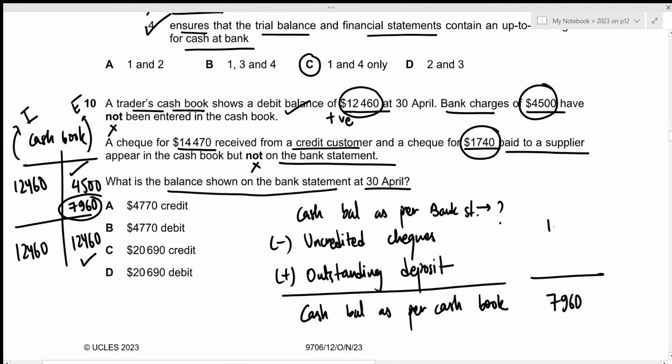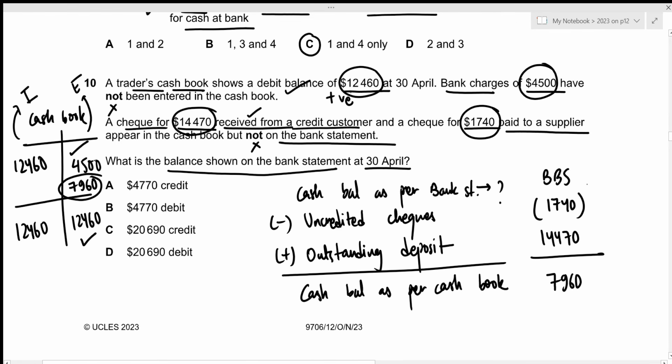So 1,740 will act as our uncredited check. We need to subtract it. Then we have the outstanding deposit right here. A check for 14,470 received from a credit customer. Received indicates that this is an income which should be added. So 14,470. Now we're just trying to figure out the balance shown on the bank statement.